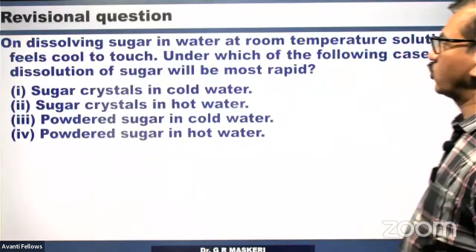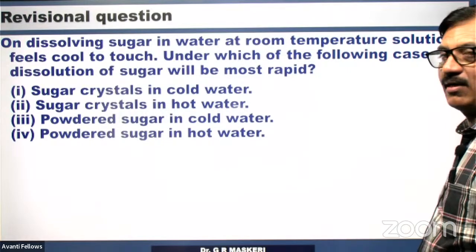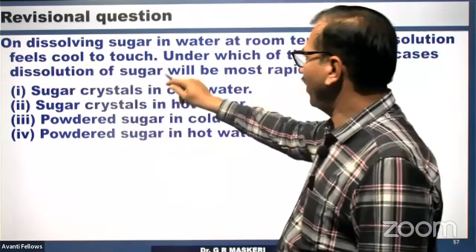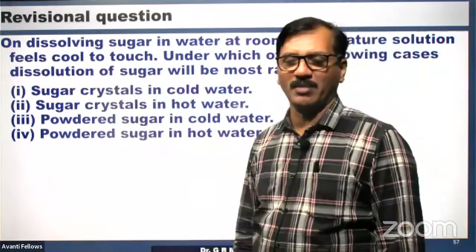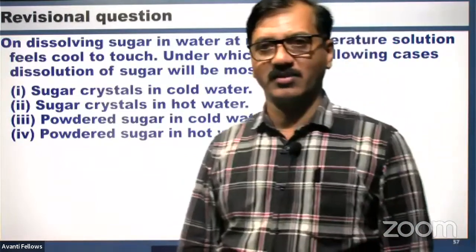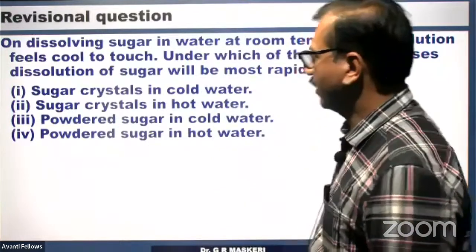On dissolving sugar in water at room temperature, the solution feels cool to touch. Under which of the following cases will dissolution of sugar be most rapid? So one condition is being given. After dissolving, it is cool to touch. What do you mean by this? The process of dissolution is an endothermic process. If it is an endothermic process, heat is absorbed. Then it becomes cool.